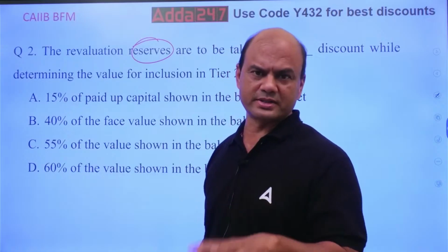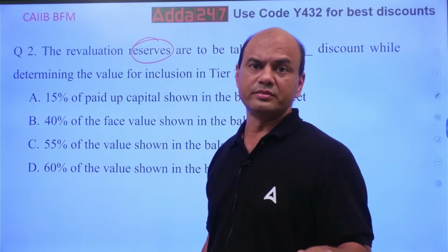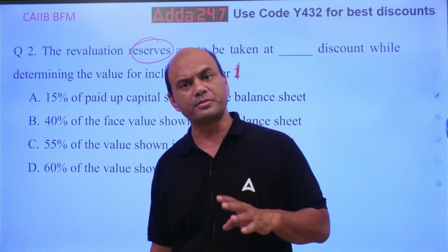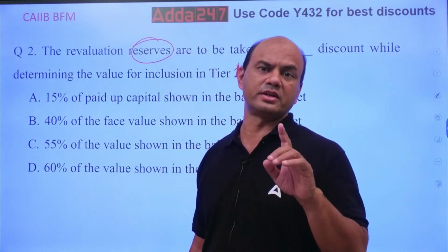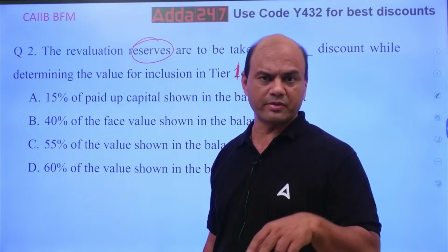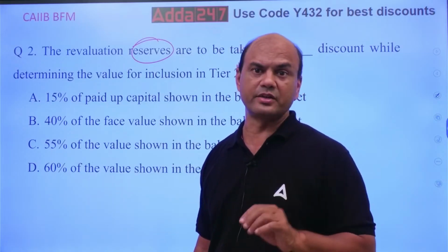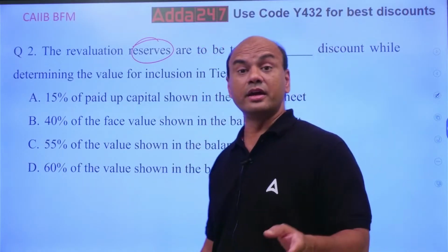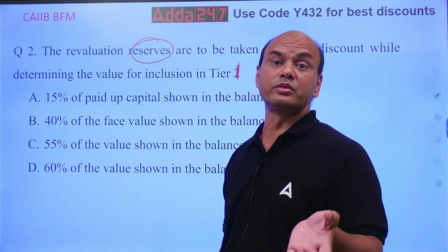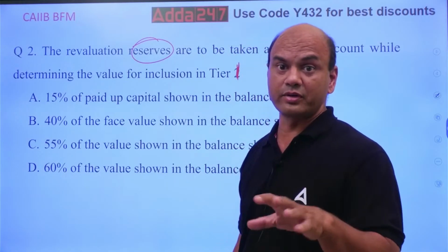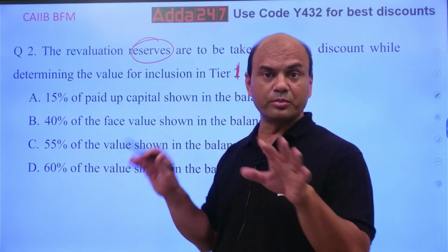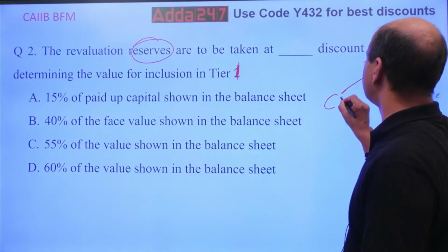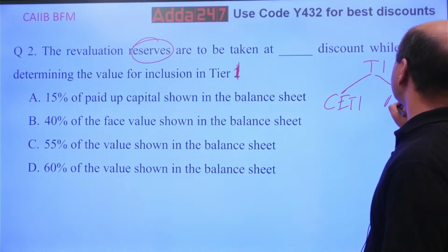Tier 1 includes 4 parts. Kindly note, for those who don't know, tier 1 includes 4 parts. One is your share capital, second is your net profit, third is reserves and surplus, and fourth is revaluation reserves. That is CET1, but tier 1 includes 2 more. Even I forgot that. See this: tier 1 consists of 2 parts, CET1, common equity tier 1, and AT1, additional tier 1.